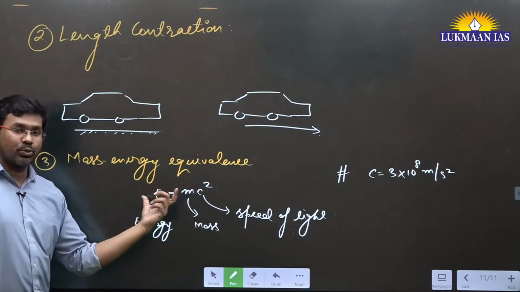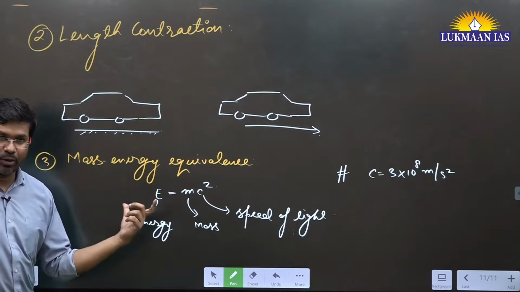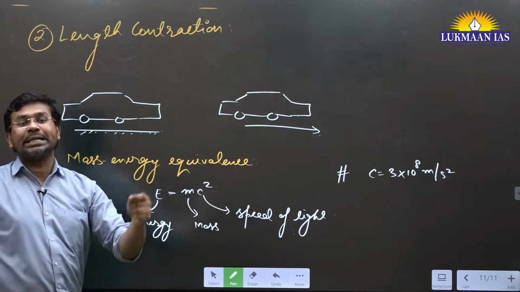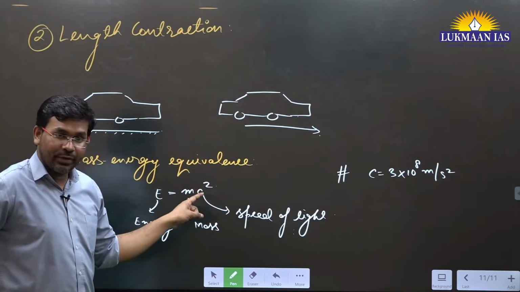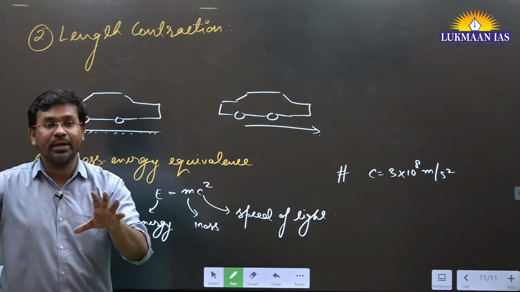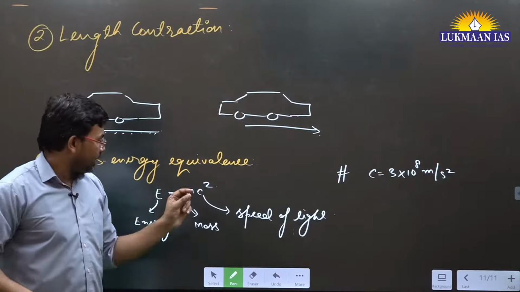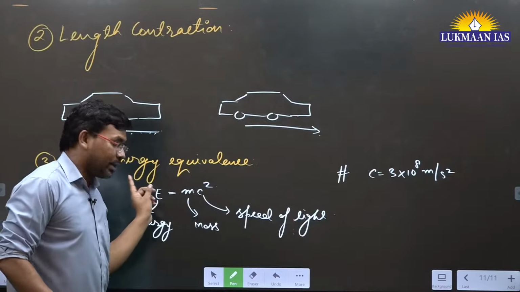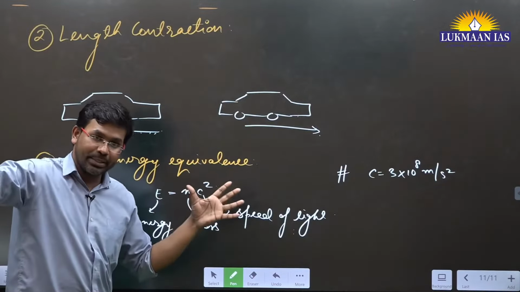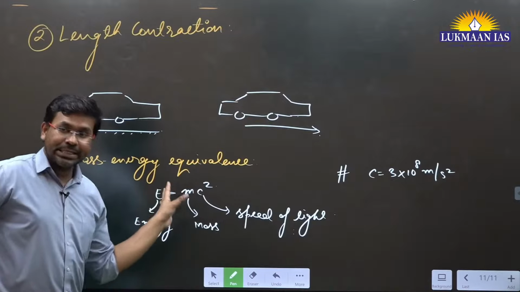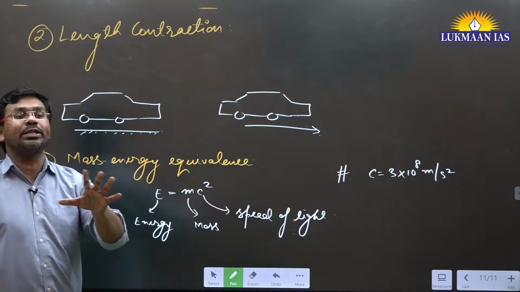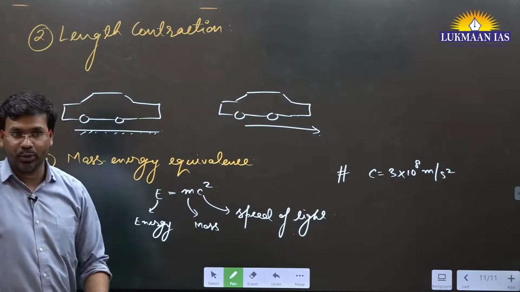E equals mc square. So Albert Einstein has given this formula. He said mass can be converted into energy and energy can be converted into mass. And he has given a formula E equals mc square, meaning a small amount of mass can be converted into a huge amount of energy, because mass is multiplied by c square and becomes very large. And energy can be converted into mass. And this thing is used to understand the origin of the universe, how the universe has originated.